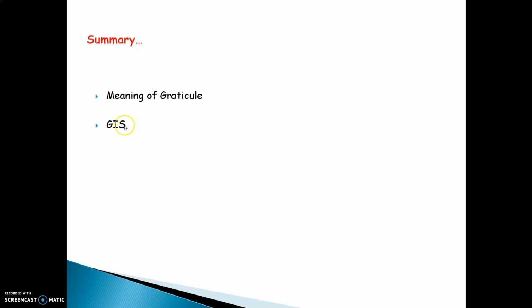You can collect information of various parts of the world through something called Geographical Information System. We learned GPS, Global Positioning System, that helps us go to a place where we don't know the way, and this GPS will take us to the place where we want to go. This is where we end our lesson.